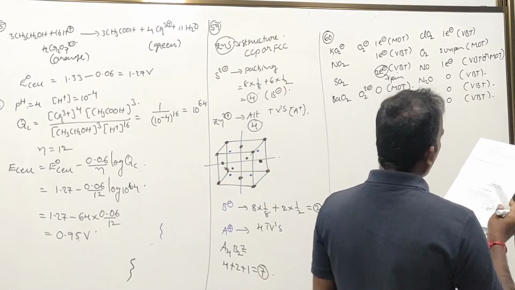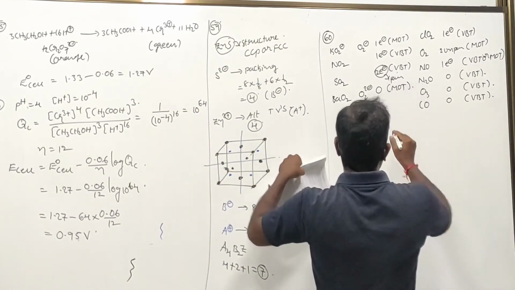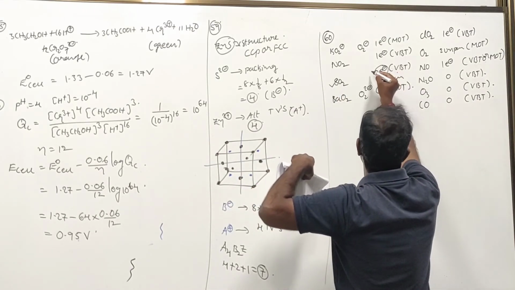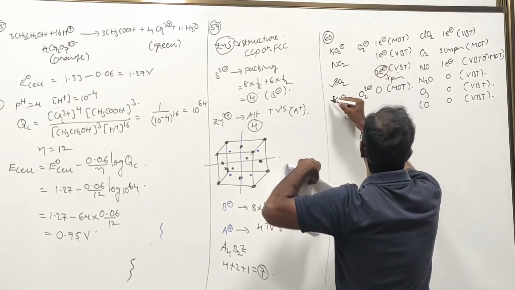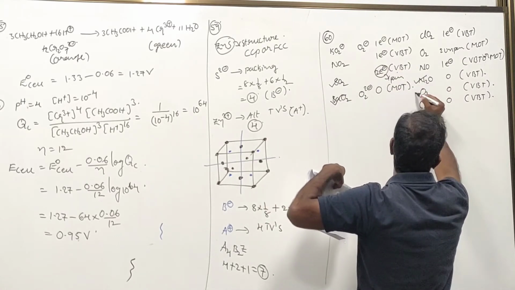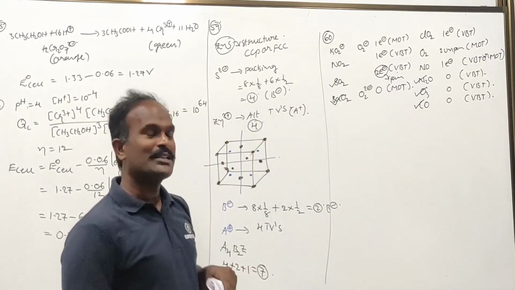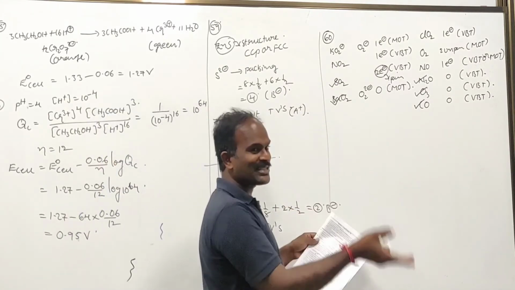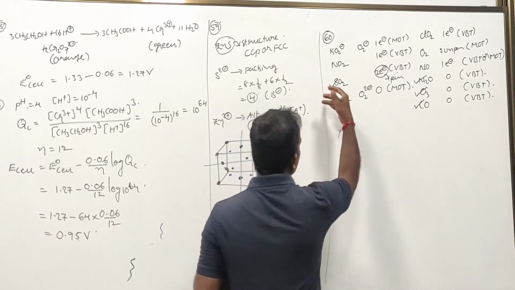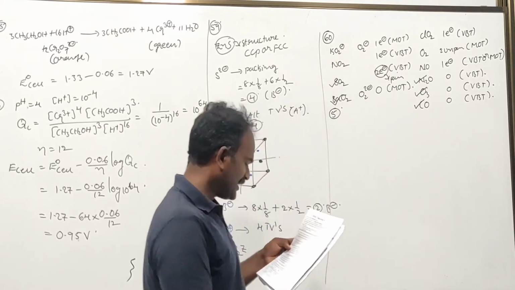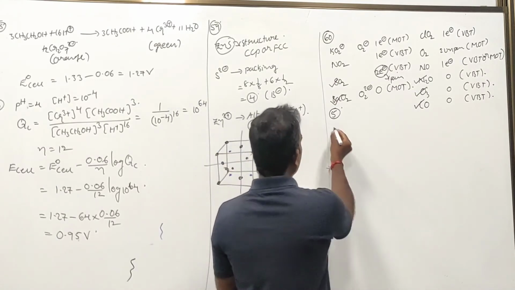Now, who are not having unpaired electrons? SO2 is also not having, which means zero unpaired electrons, only one pair. BaO2 is not having, N2 is not having, O3 is not having, CO is not having unpaired electrons. SO2 is having one pair of electrons, but they are asking for unpaired electrons. Therefore, what is the answer? 5. Question 60 done, now 61.